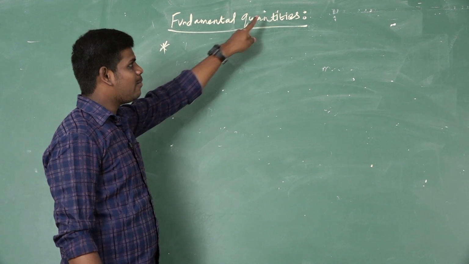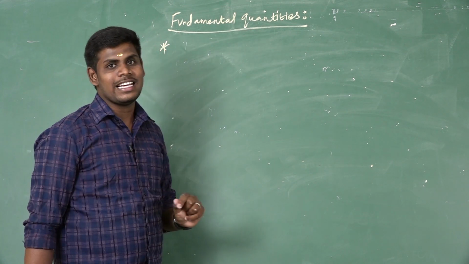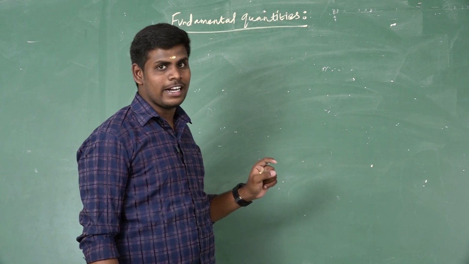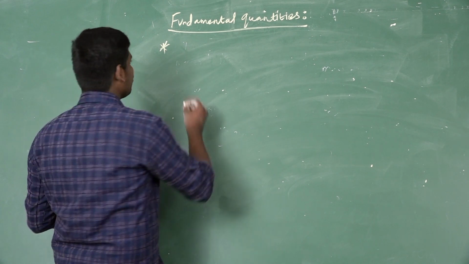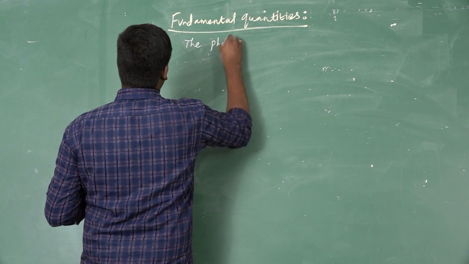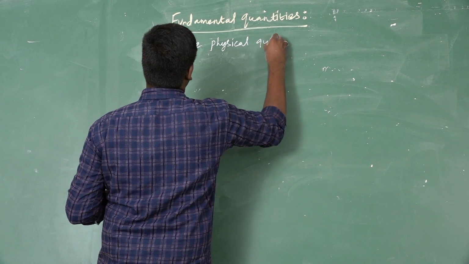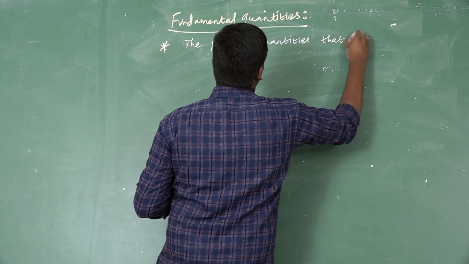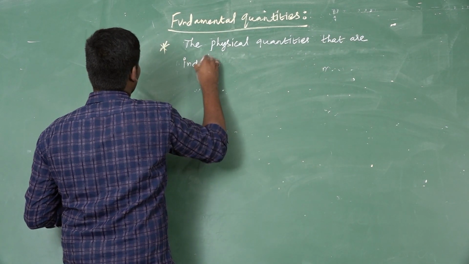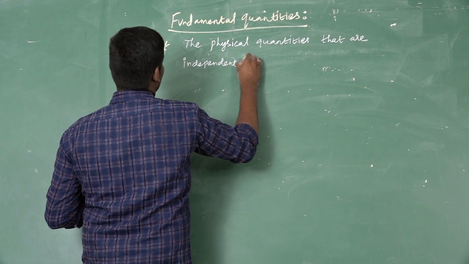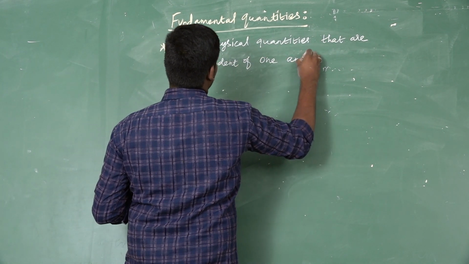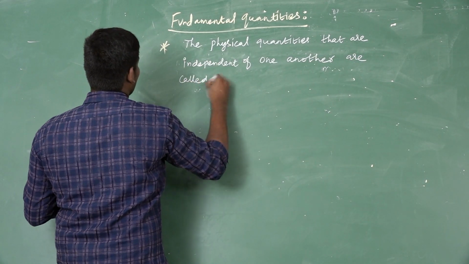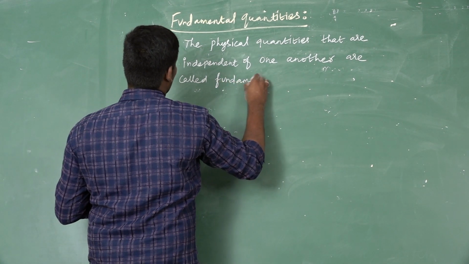Next topic is fundamental quantities. The physical quantities that are independent of one another are called fundamental quantities. Now I will write the definition of fundamental quantities. The physical quantities that are independent of one another are called fundamental quantities.